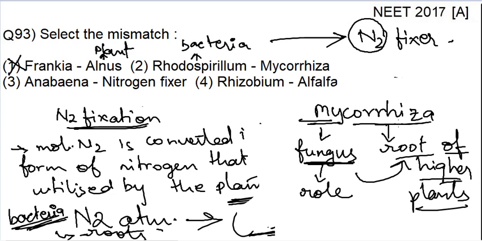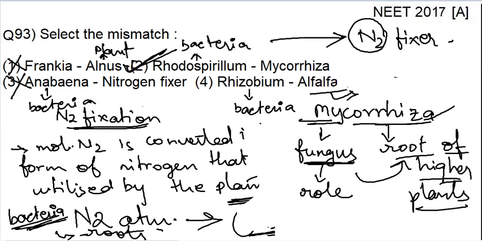Let's see the other options as well. Anabaena is a bacteria that is a nitrogen fixer. Yes, so this is the correct match, so this cannot be the option. Similarly, the last option, Rhizobium, is also a bacteria that is associated with alfalfa, a leguminous plant, where it helps to fix nitrogen in the soil. So this cannot be the option. Our correct option is option number 2. Hope you got the answer. Thank you very much. Bye-bye.